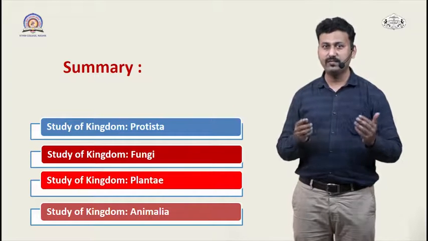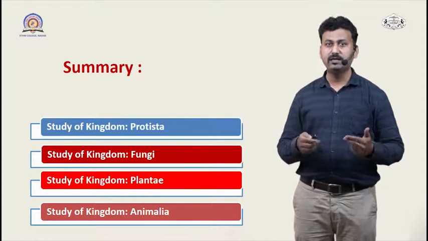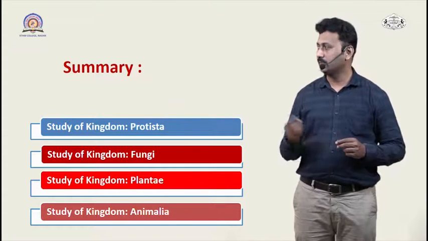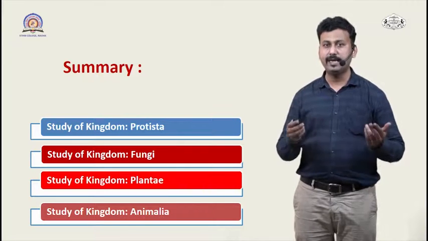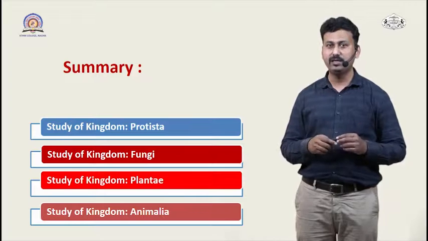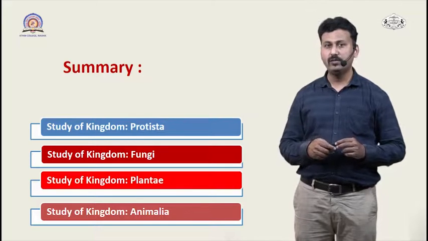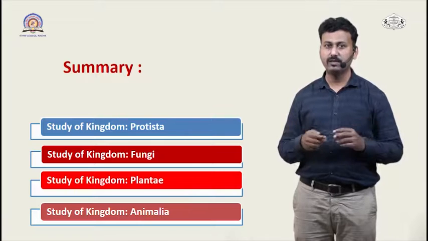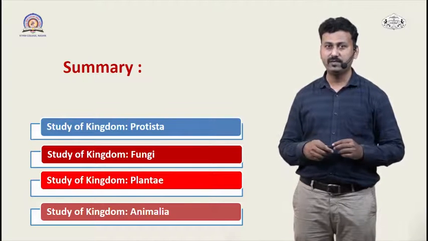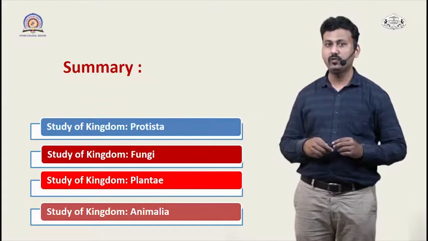So we have seen the different groups of the Plantae like algae, bryophytes, pteridophytes, gymnosperms and angiosperms. And finally we have studied the basic characteristics of the kingdom Animalia and their classification into non-chordates and chordates and the reason for the same. And finally, we have concluded with the merits and demerits of the 5 kingdom classification system proposed by R.H. Whittaker. So with this we conclude today's lecture.